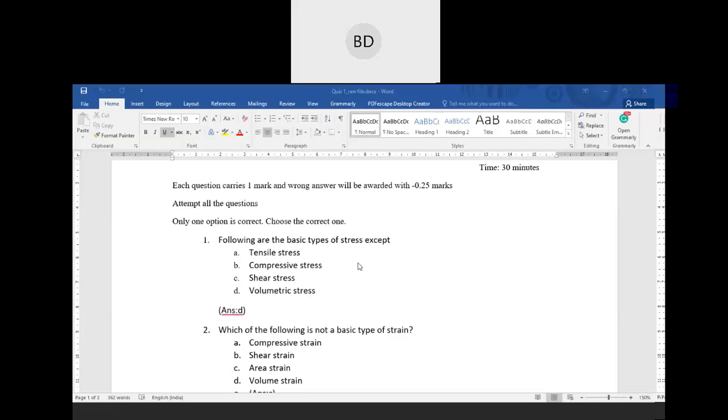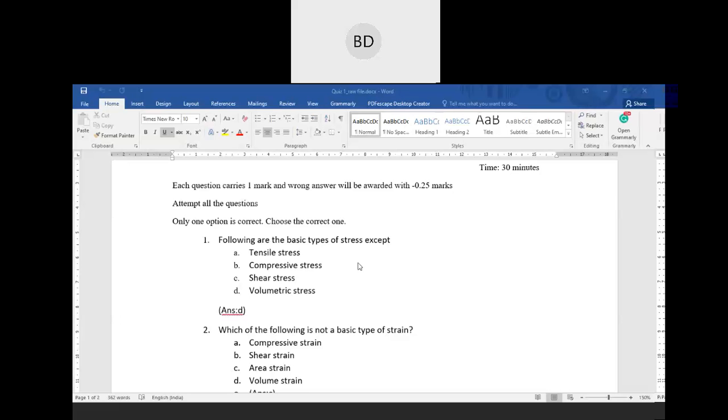So what is tensile stress? If you pull something, some bar or rod, the stress that acts on it is tensile. Compressive stress you well know: if you press something, it will be compressive stress. And what is shear stress? If you distort it from one side, because of that it changes shape. That is shear stress, and it always acts along the surface.